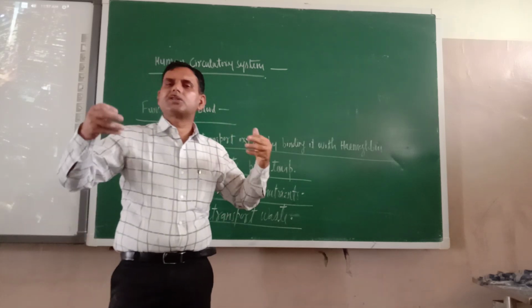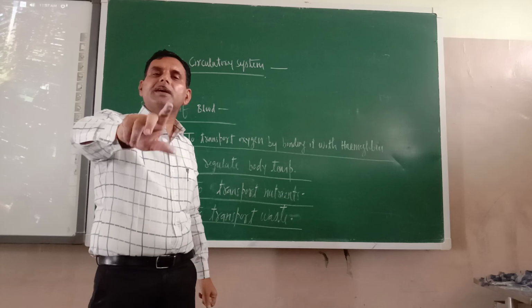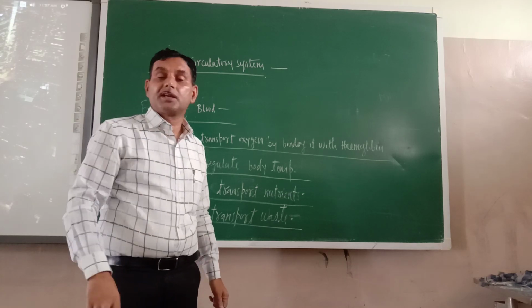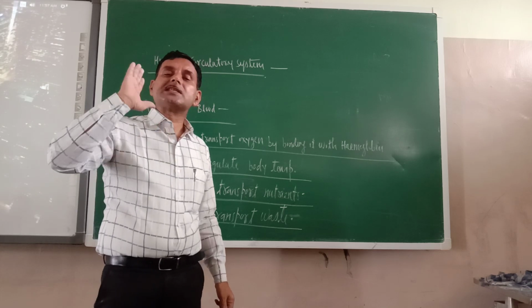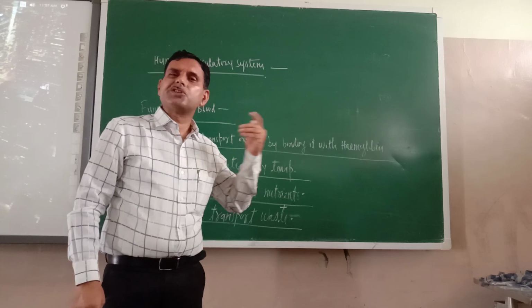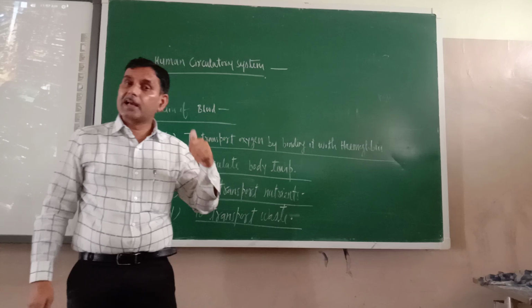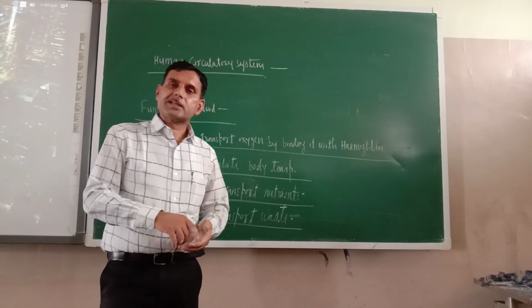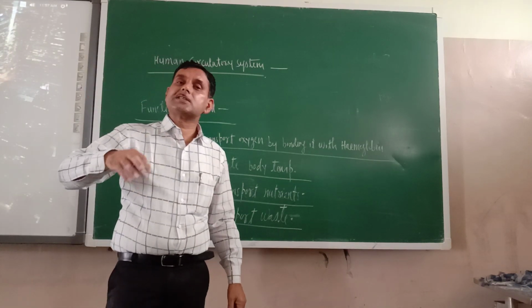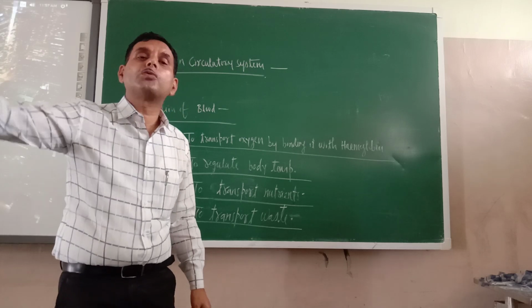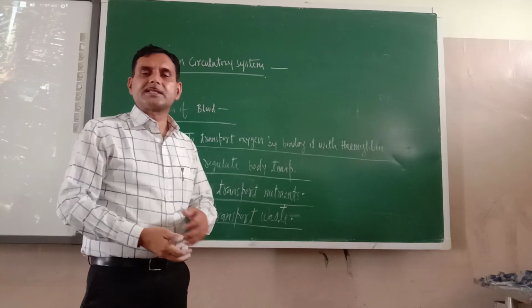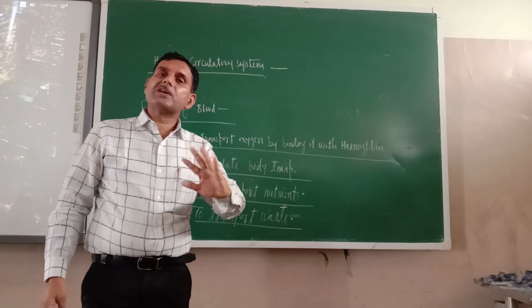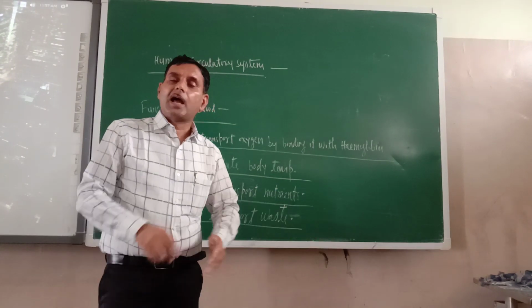All systems, after performing work, generate some waste. That waste may be less or more. The maximum waste is generated by the digestive system and the excretory system. Don't think that the body system will throw it out of the body. No, they will generate that waste, and that waste will be mixed with the blood.